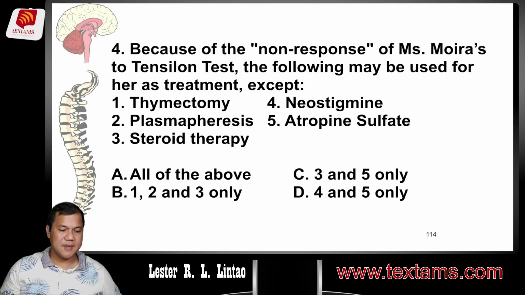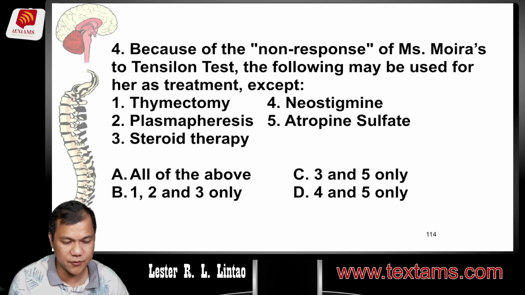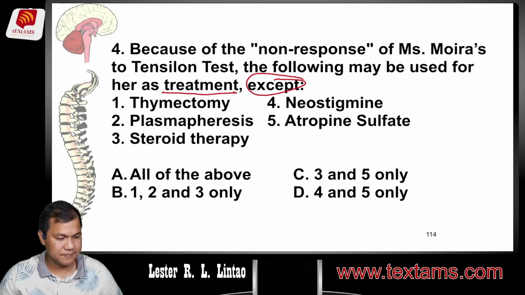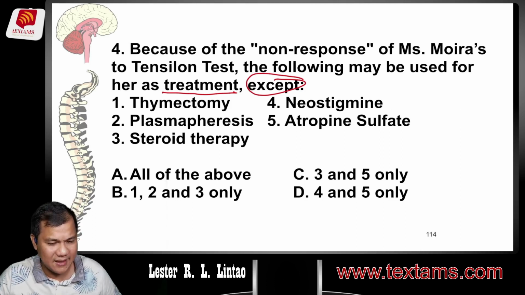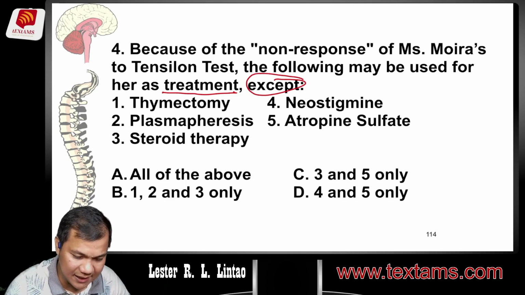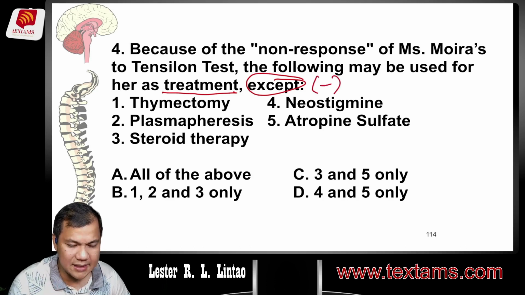Number 4, because of the non-response of Miss Moira's Tensilon test, the following may be used for her as a treatment. However, guys, may nakalagay na word na except. Yun yung mahirap minsan, feeling mo sigurado ka, biglang may except pala. So we're looking for a negative concept. Ang premise niya is treatment of myasthenia gravis.